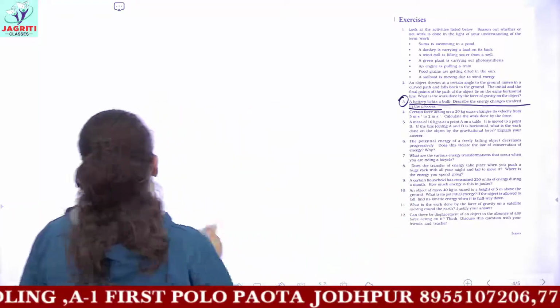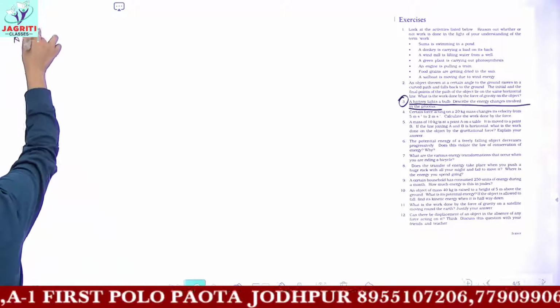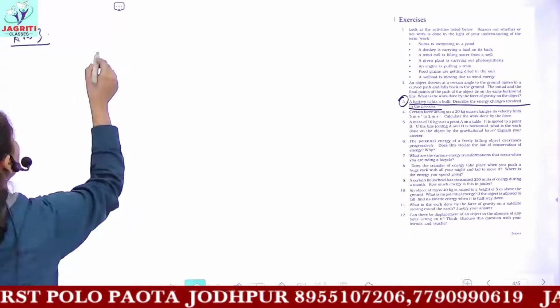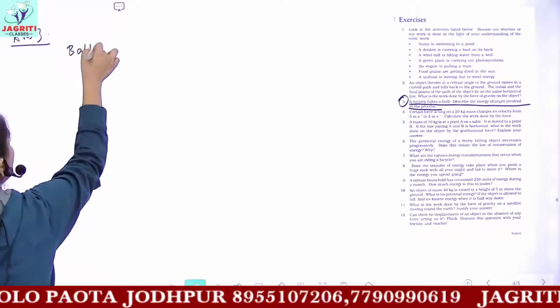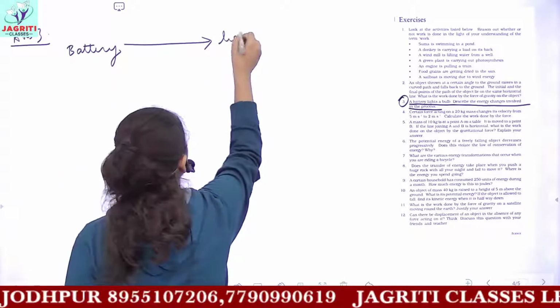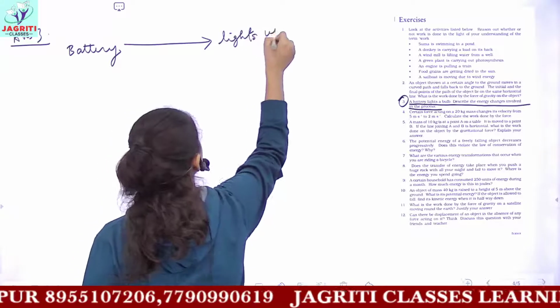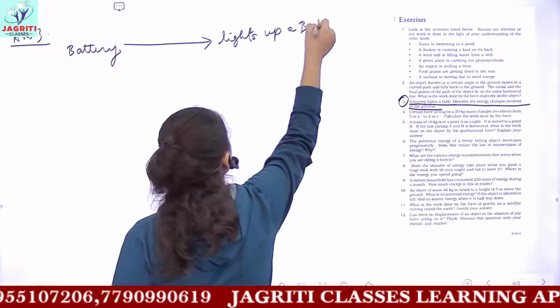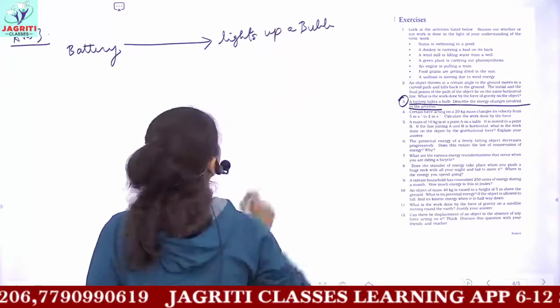that kind of energy changed to which form. So for answer number 3, you have a battery, and when this battery is used to light up a bulb, what are the energy changes involved?